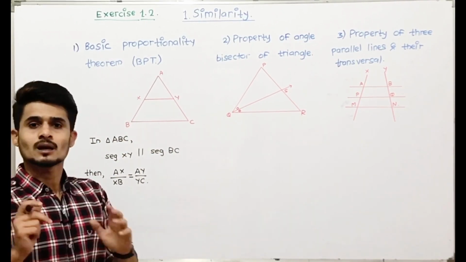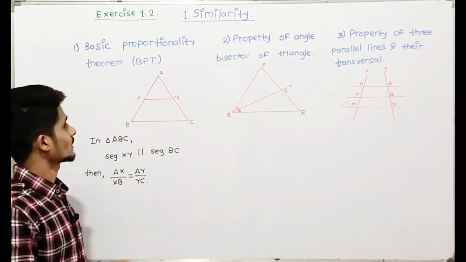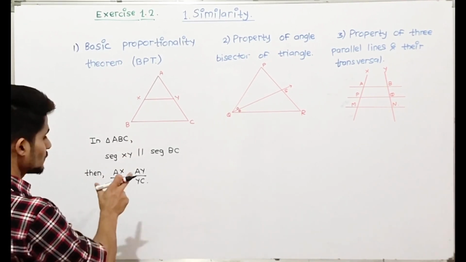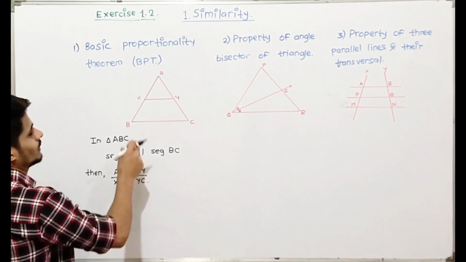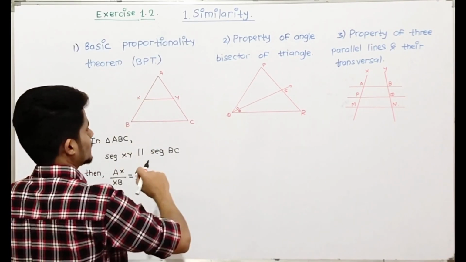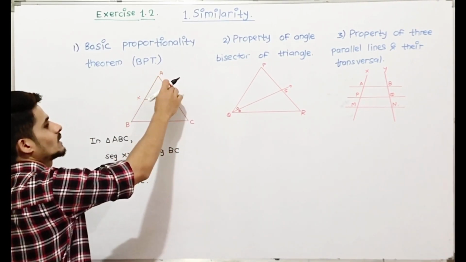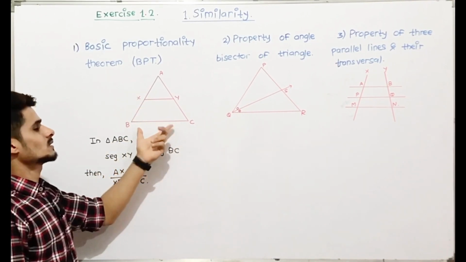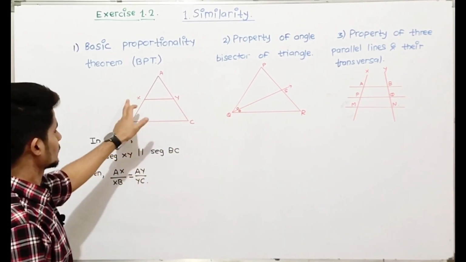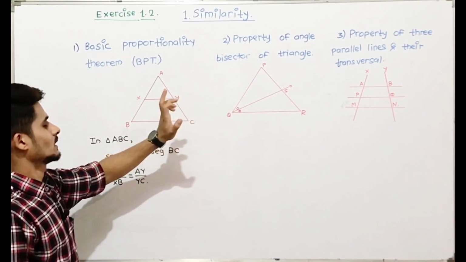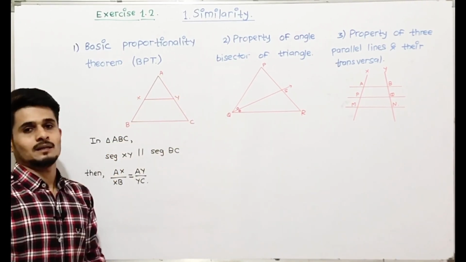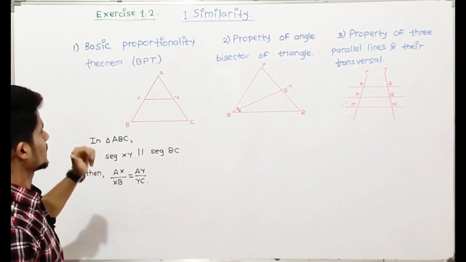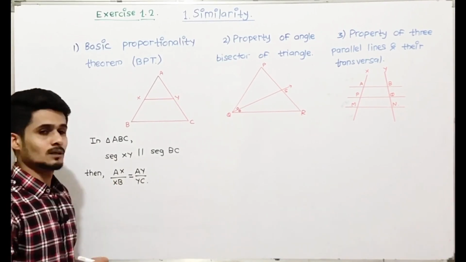Similarly, the converse of the basic proportionality theorem is: if the ratios are equal, that is AX upon XB is equal to AY upon YC, then the line will be parallel to the third side of the triangle. If the ratios are equal, then the line will be parallel. That is the converse of the basic proportionality theorem.